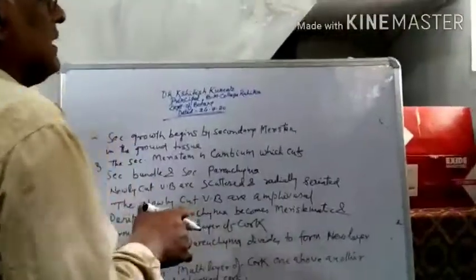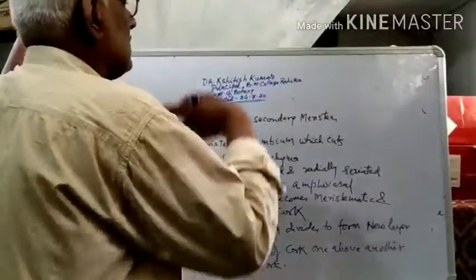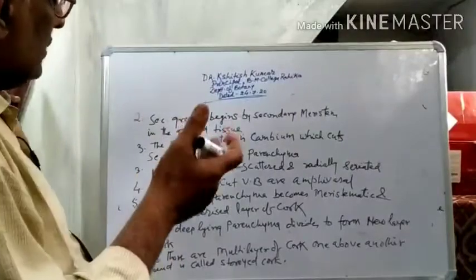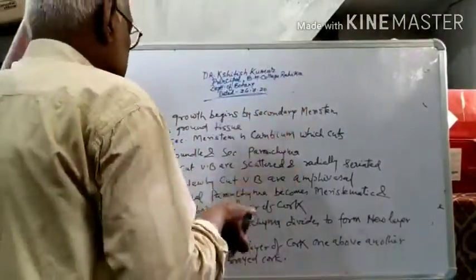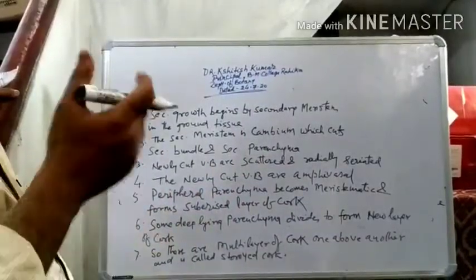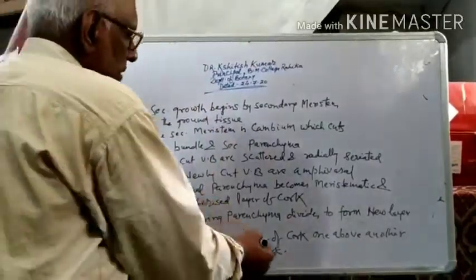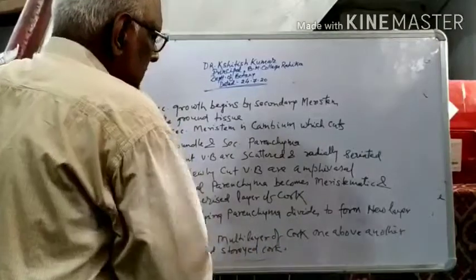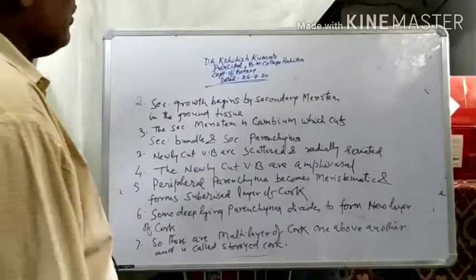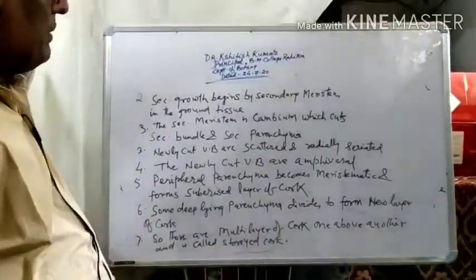Just like the storied building, two storied building, from the ground floor there is one floor above that, one story above that, and so it is known as two storied, then three storied, four storied. And here also there are several layers of cork arranged one above the other, so they are termed as the storied cork. So this is the peculiarity, because a storied cork is not found in the secondary growth of any plant.